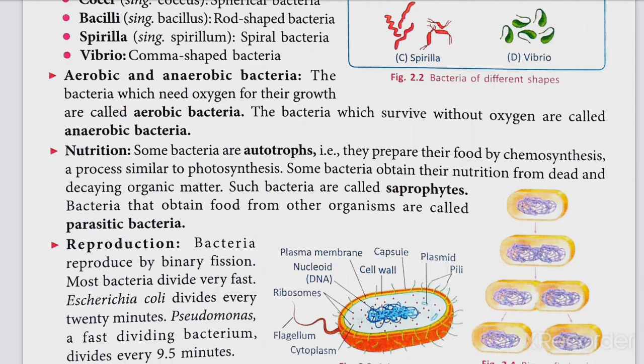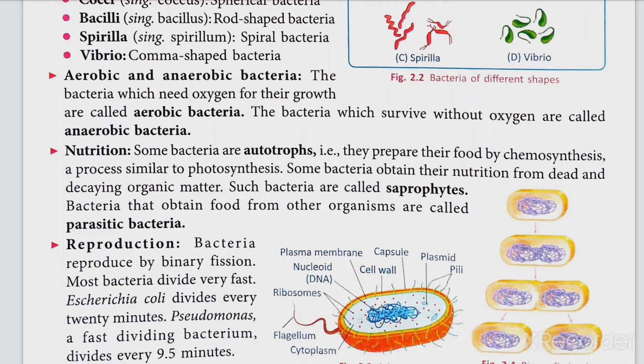Now nutrition. Some bacteria are autotrophs, that is, they can prepare their own food by the process of chemosynthesis, a similar process to photosynthesis. This is also a process to prepare food. Some bacteria obtain their nutrition from dead and decaying organic matter. Such bacteria are called saprophytes. Bacteria that obtain food from other organisms are called parasitic bacteria.